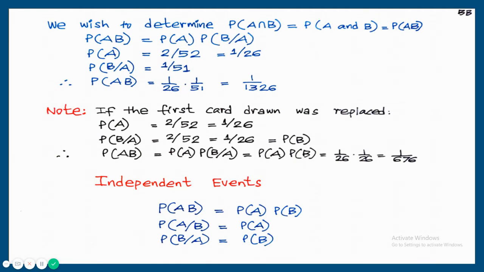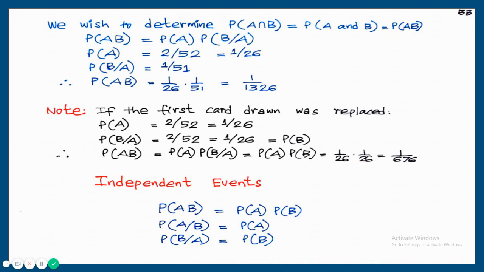So here probability of B by A is the same as probability of B, that is the probability of getting a red ace in an experiment. So probability of AB is equal to probability of A into probability of B by A, that can be written as probability of A into probability of B. That is 1 by 26 into 1 by 26, that is 1 upon 676. Actually, the second case is an example of independent events.